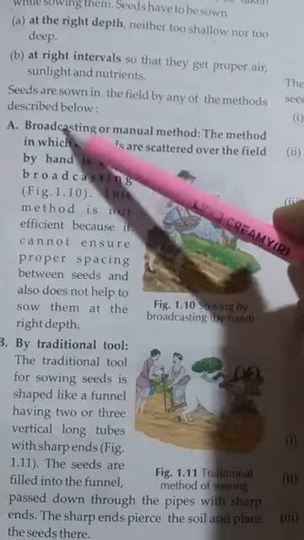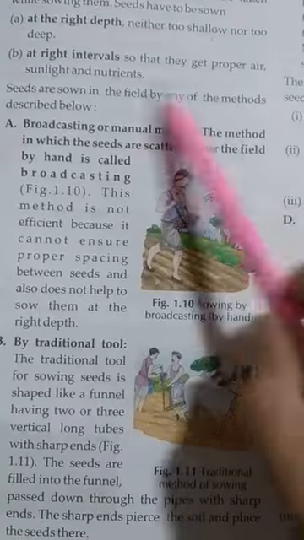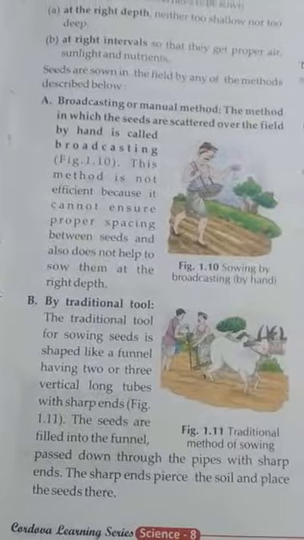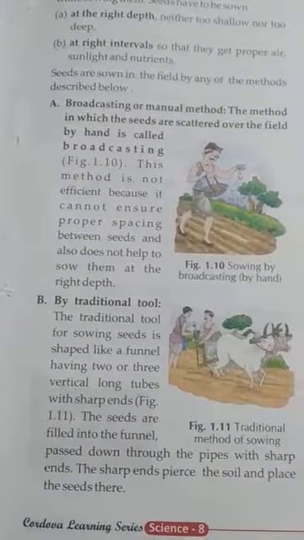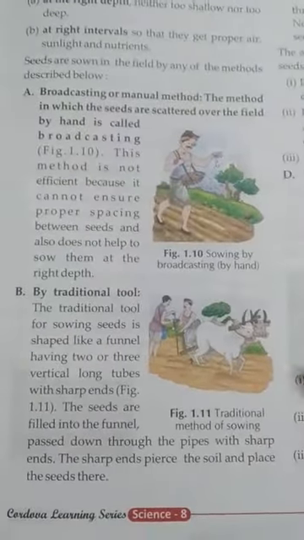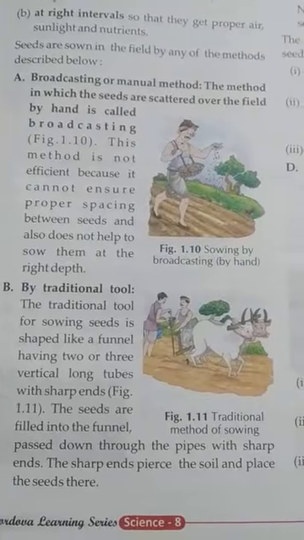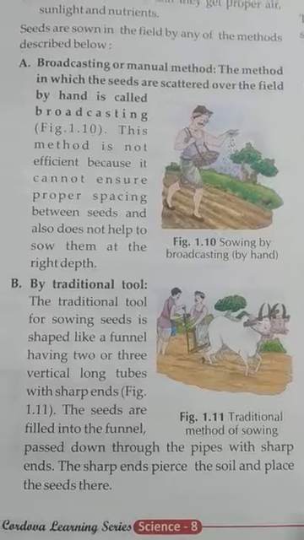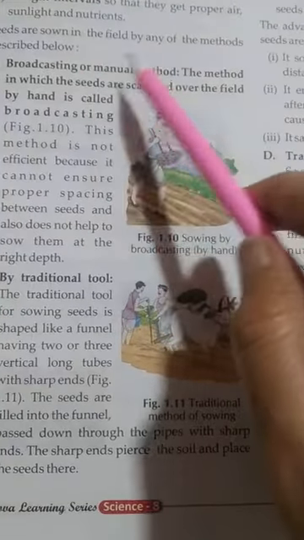Now next, seeds are sown in the field by any method described below. There are different methods to sow seeds inside the field. By which method can we sow, meaning put the seeds inside the soil? Which method will we follow? Now the first method is broadcasting, the manual method.